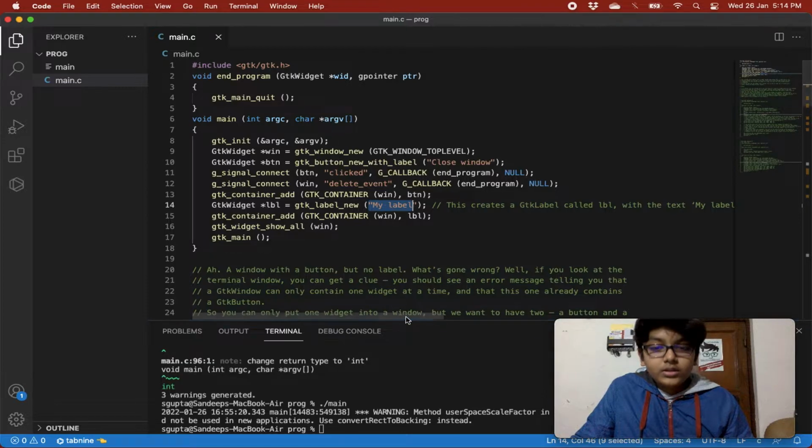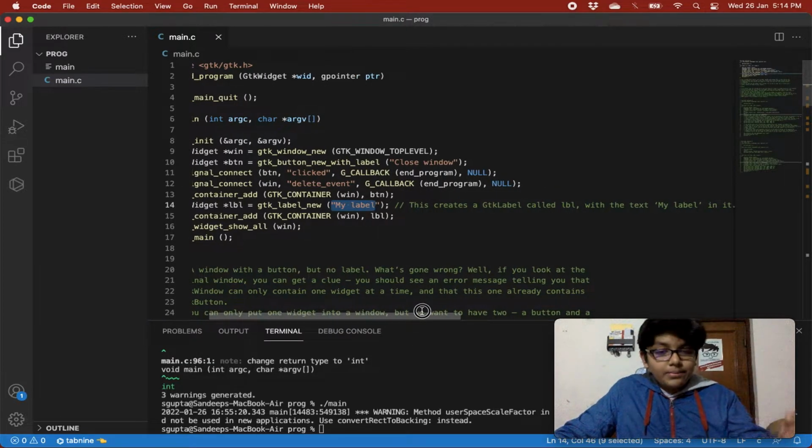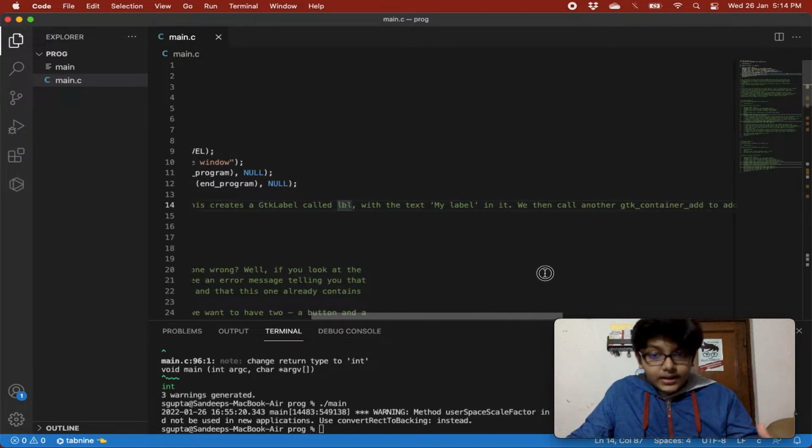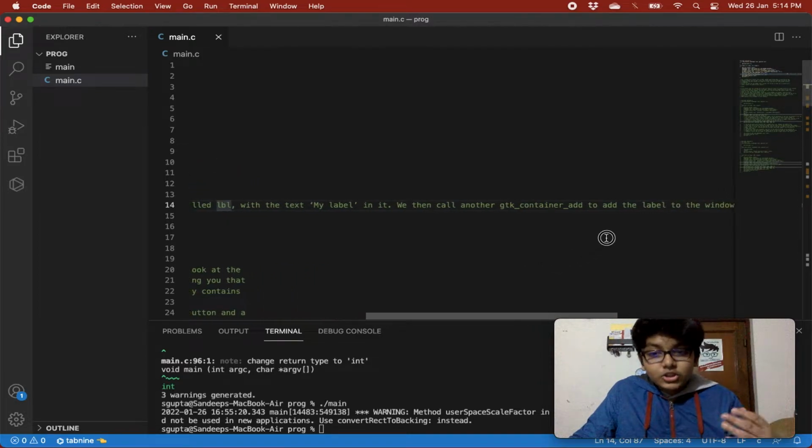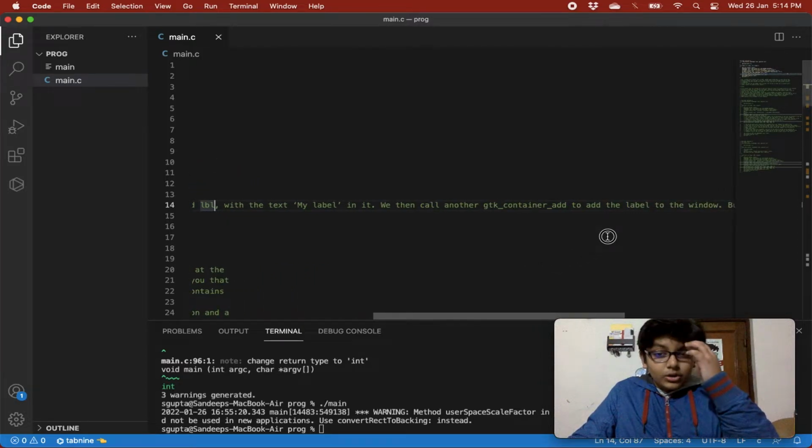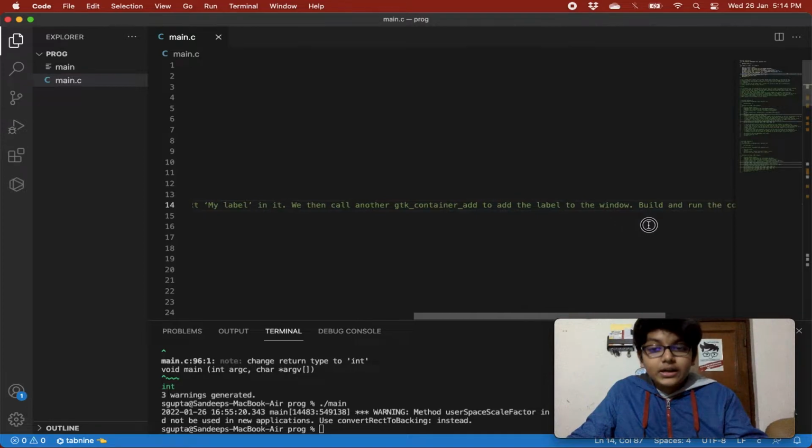So over here this creates a GTK label called label. So this is creating a GTK label called label with the text my label. So it has the text my label in it. We then call another GTK container add to add the label to the window, right? So build and run the code and see what happens.